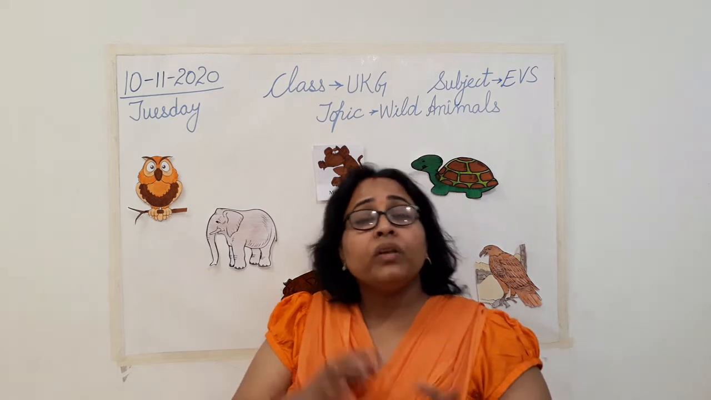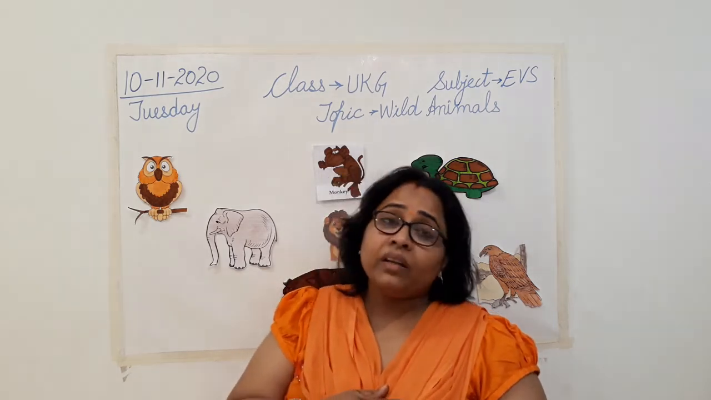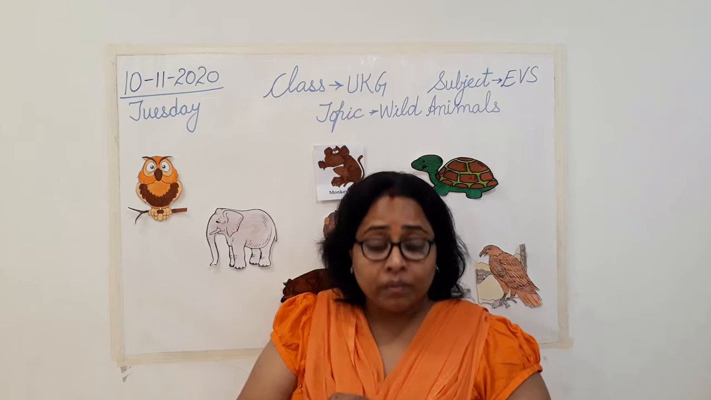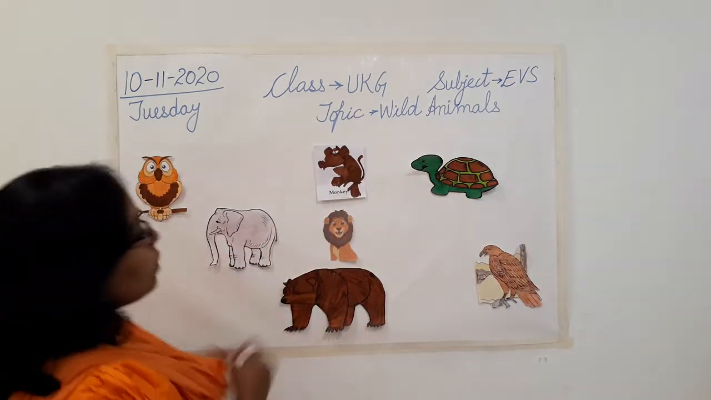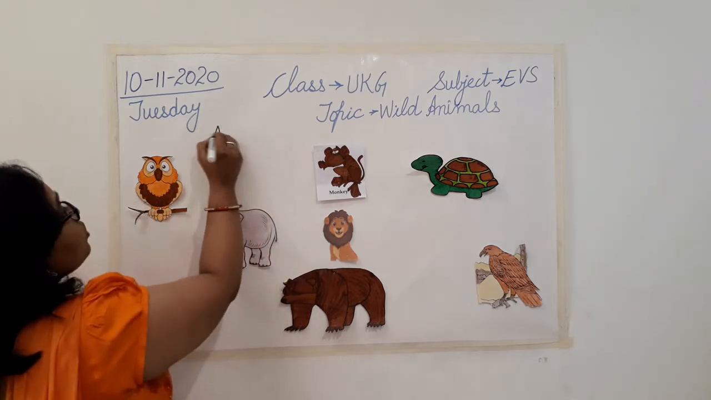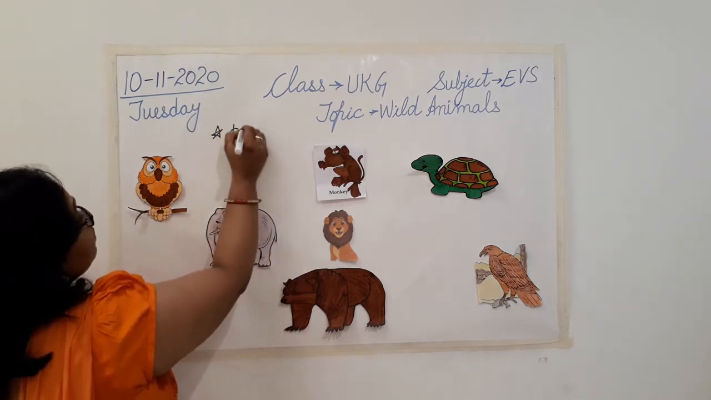So these are the different wild animals, and today we are going to learn about three important things. Clear? What are those three important things? One, we are going to learn about babies.